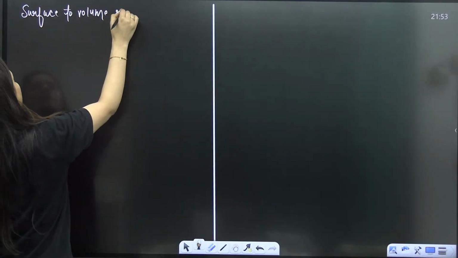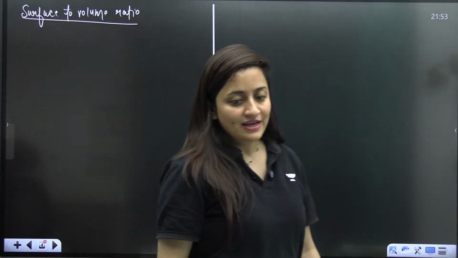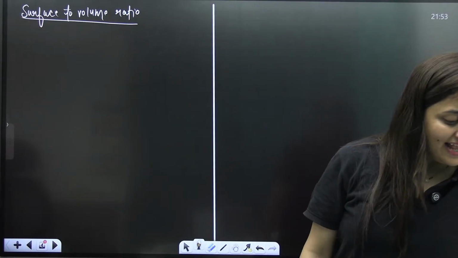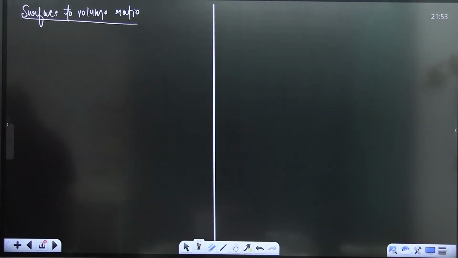Let's start with this surface to volume ratio thing. Whenever we talk about the cell, do you know that we have small sized cells as well? Yes or no?